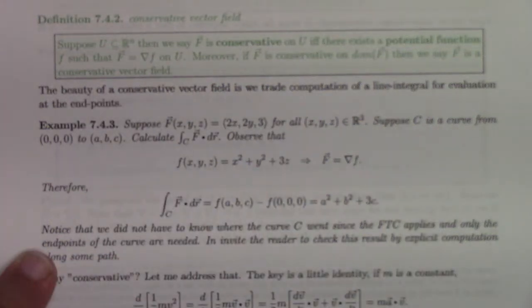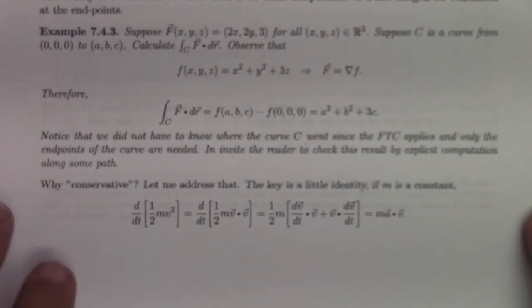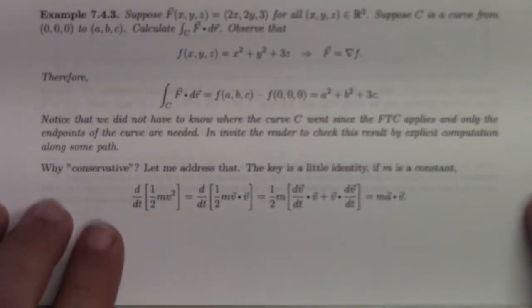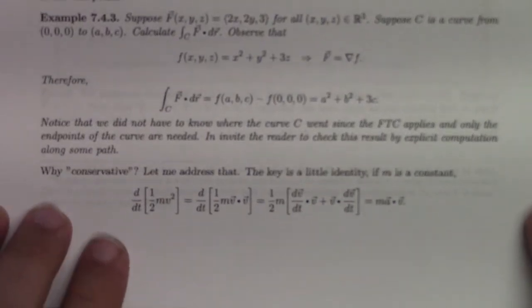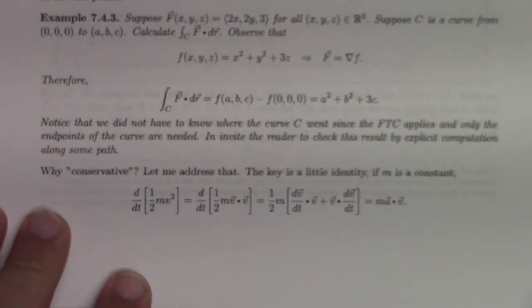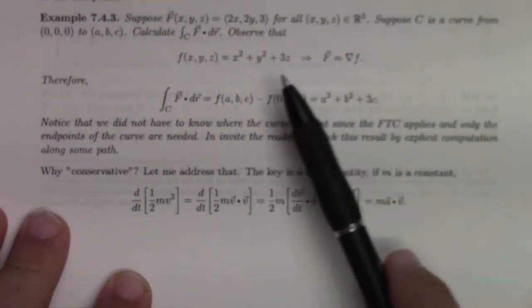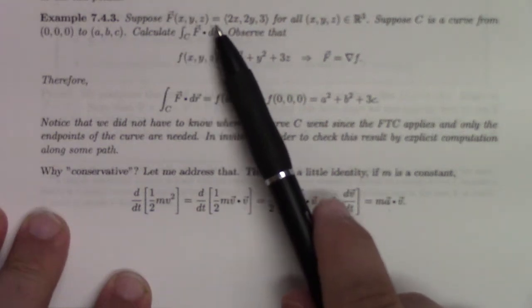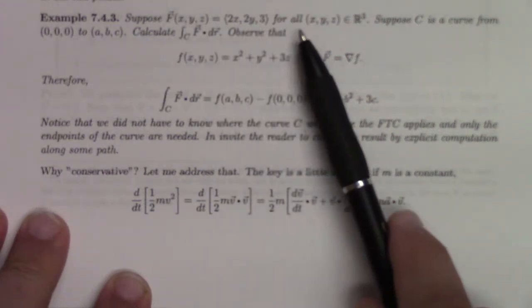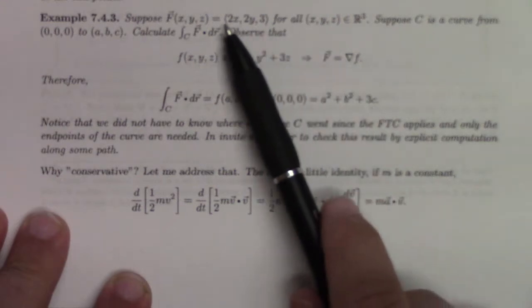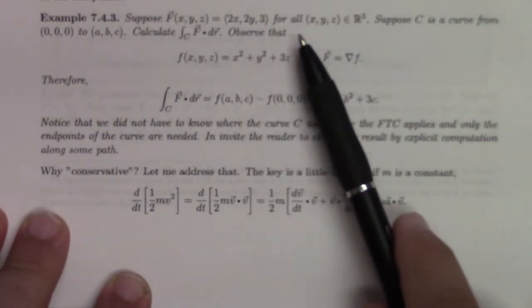All right, and so here's an example calculation. If a vector field is conservative, it's often pretty easy to find the potential function. In retrospect, I think that's some of the homework I've asked you. So if I have the vector field 2x, 2y, 3, we can show that this is in fact conservative on R3.